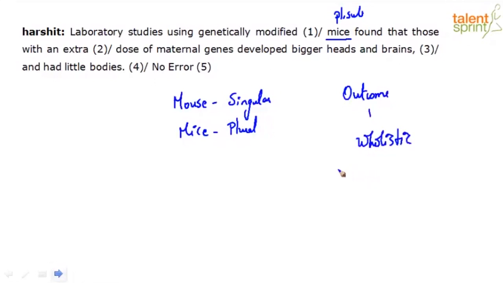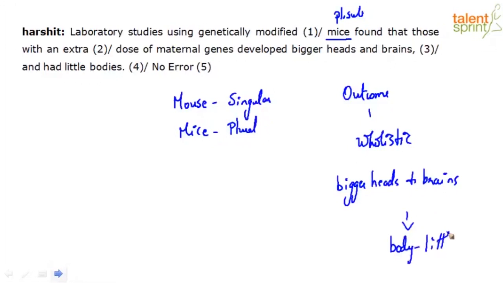What is the difference? Imagine, I want you to visualize this, okay? The head and brain alone is big, but the body is little. Which means what? There's some sort of a contrast, right? It is not giving a holistic development. Not every part of the body of the mice is big. Only the head and brain is big, but the body is little, which means, I just said it while explaining itself, right? So this and is not the right conjunction here.